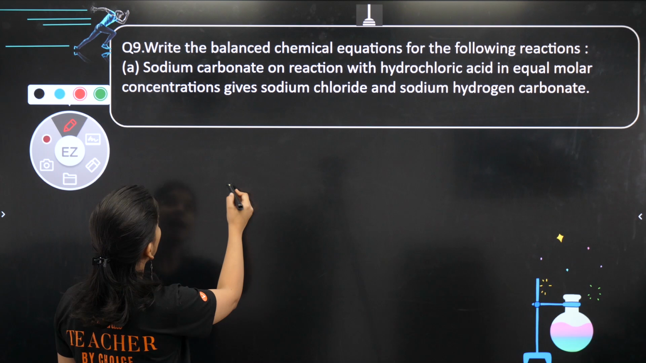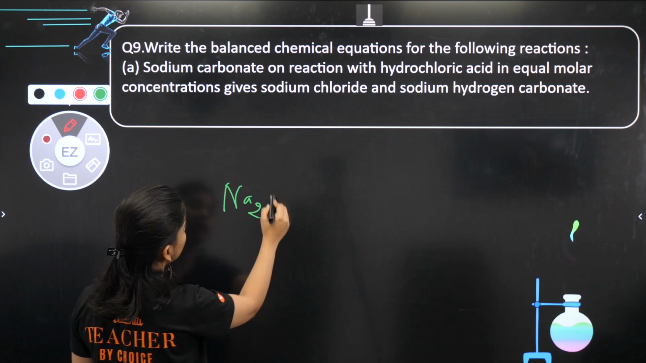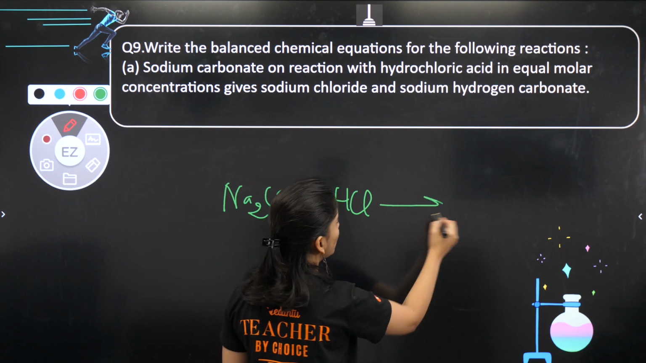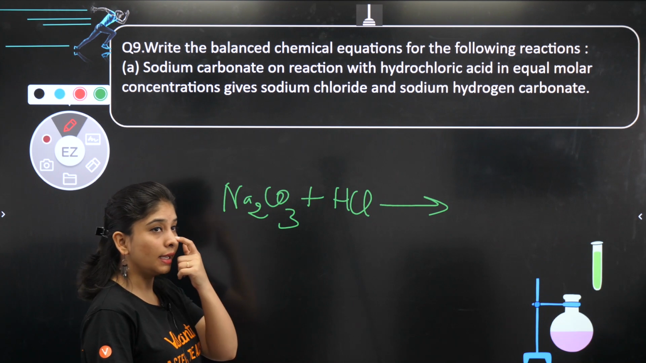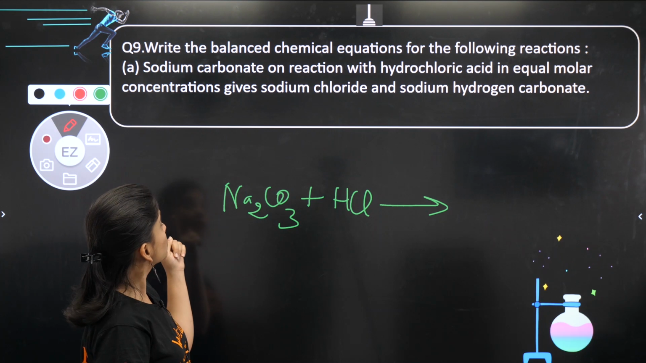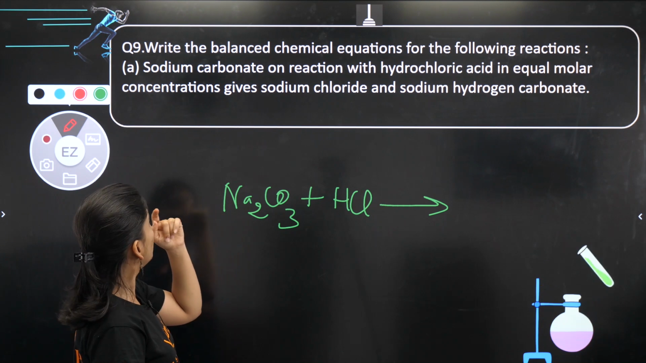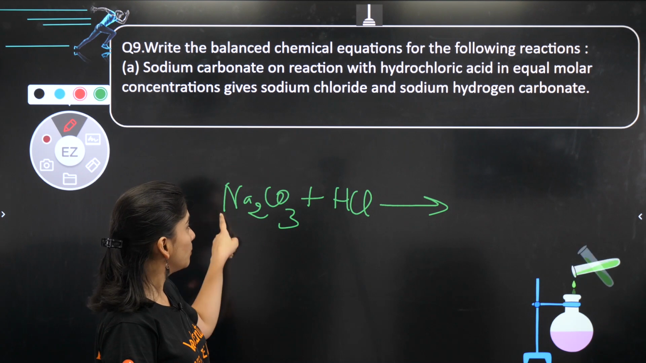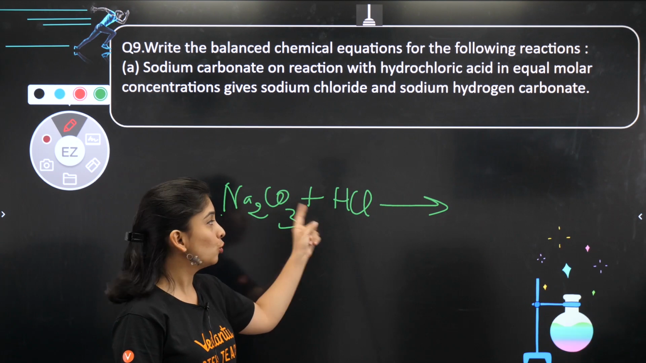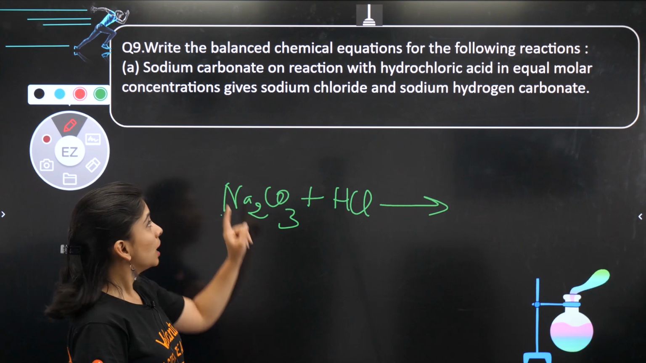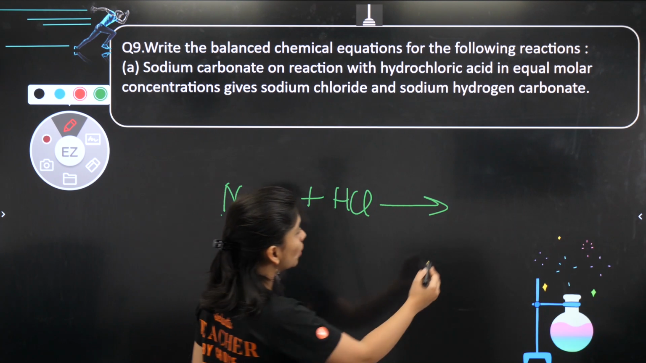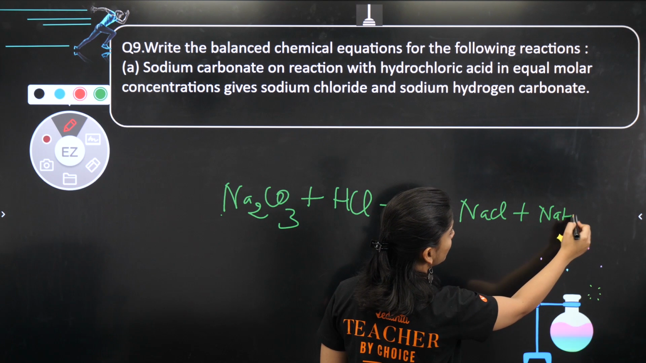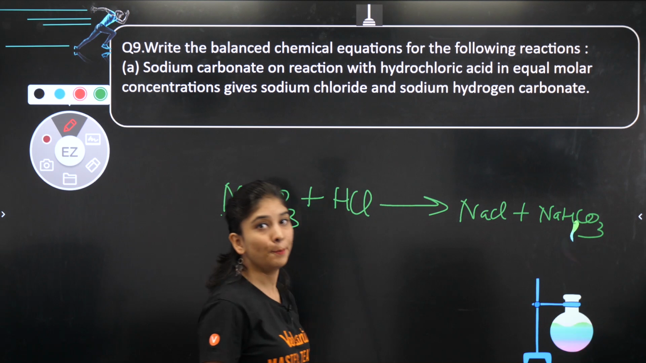First part, you have sodium carbonate which is reacting with HCl. Balancing is also super important. One question can definitely come for the same. And it is going to give you in equal molar concentration. Equal molar means same number of moles. अगर इसका 1 mole ले रहे हो तो इसका भी 1 mole, इसका 2 mole, 2 mole, same number of moles. Okay, then it is giving sodium chloride and sodium hydrogen carbonate, which you also call as sodium bicarbonate.